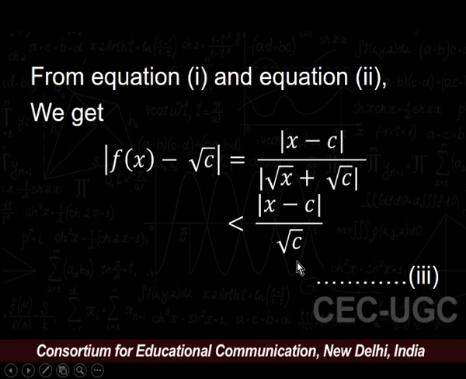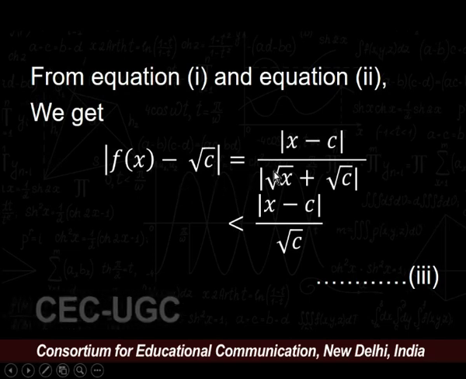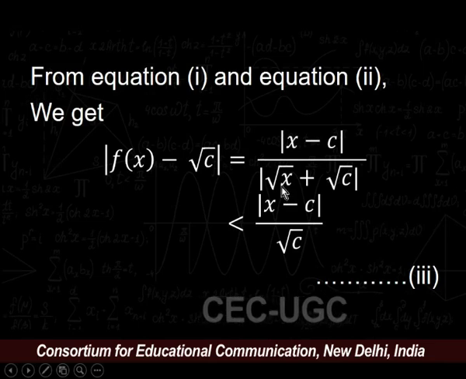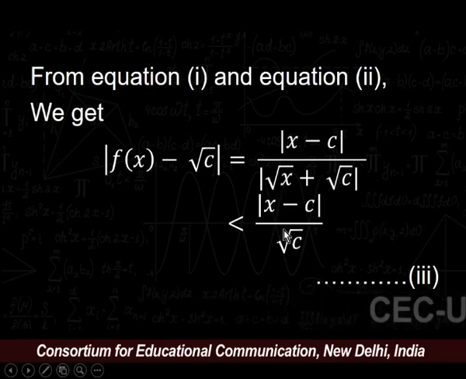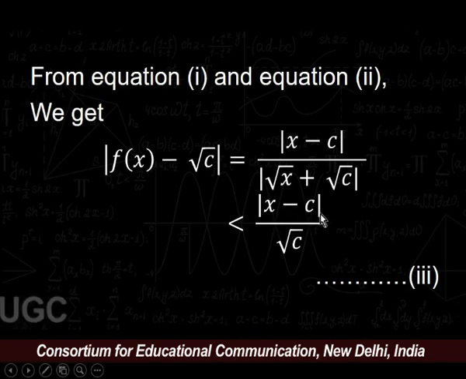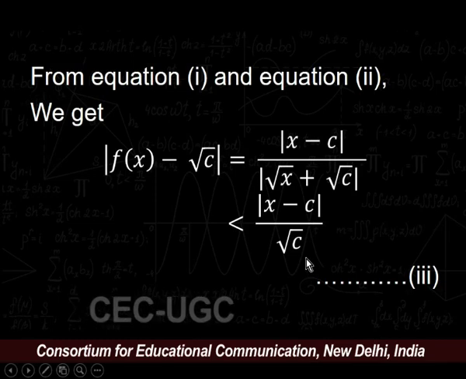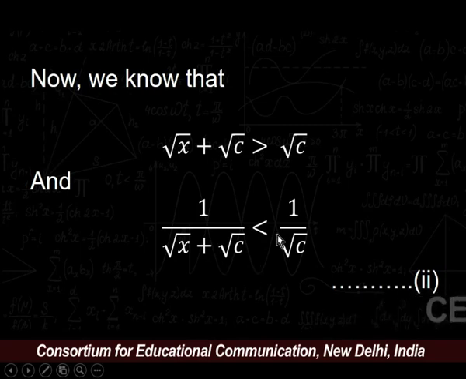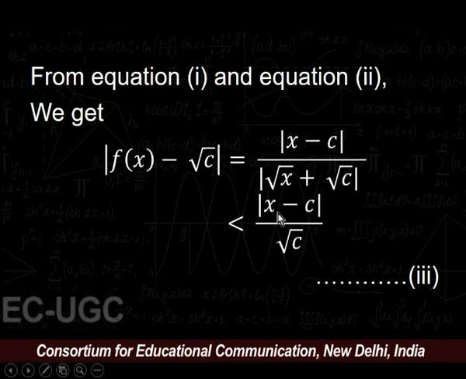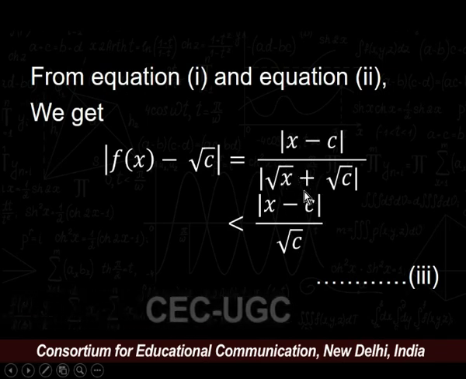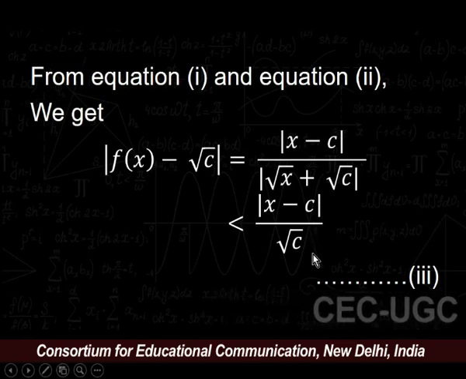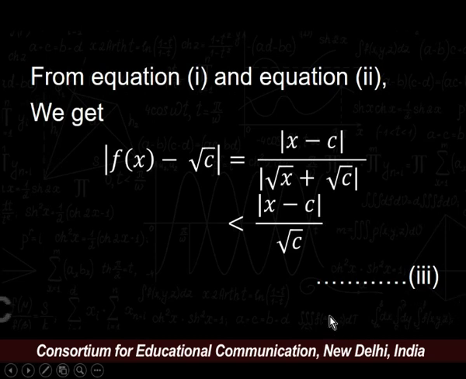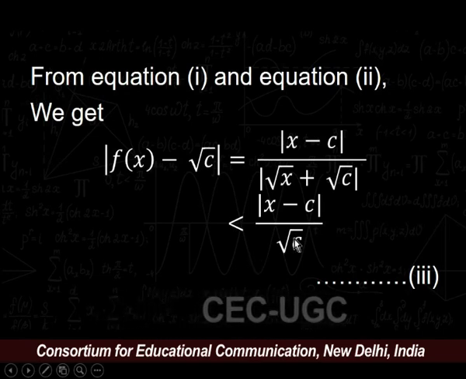From equation number 1 and equation number 2, we get modulus of f of x minus root c is equal to modulus of x minus c upon under root x plus under root c, which is less than modulus of x minus c upon under root c. So, if we replace 1 upon under root x plus under root c with 1 upon under root c, we get our equation number 3. Equation number 3 is modulus of f of x minus root c is less than modulus of x minus c upon root c.